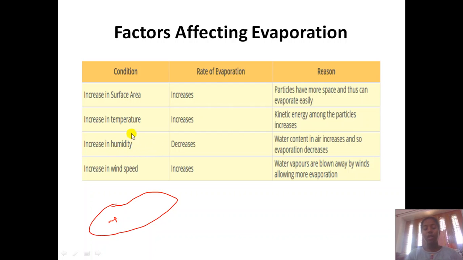Increase in humidity means the presence of moisture in the atmosphere. During the rainy season the evaporation decreases because water is already in the atmosphere. So there is no need of more water in the atmosphere, and evaporation would not occur. With an increase in wind speed, evaporation also increases because water vapors are blown away. Whenever wind blows through clothes, it also takes away the water present in your clothes.